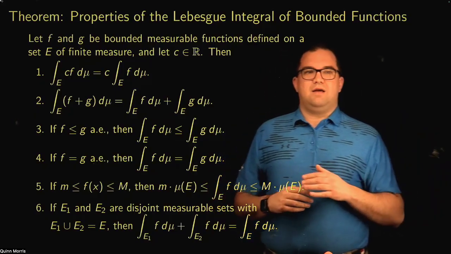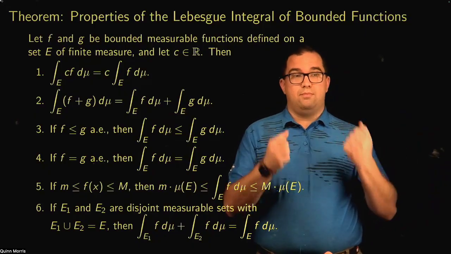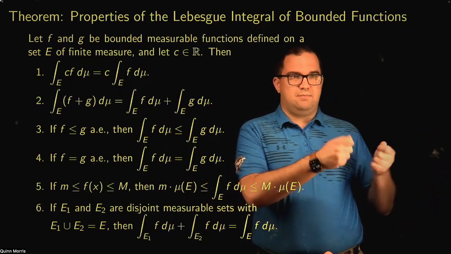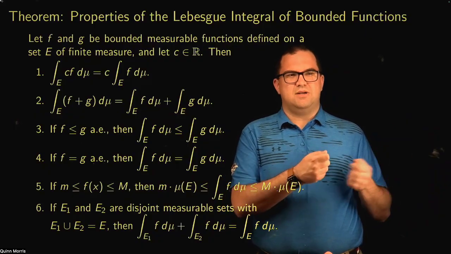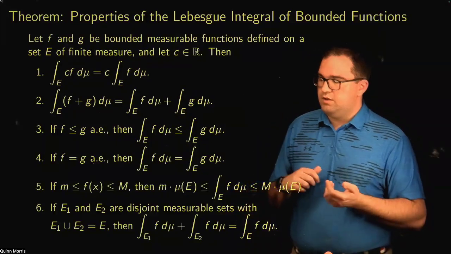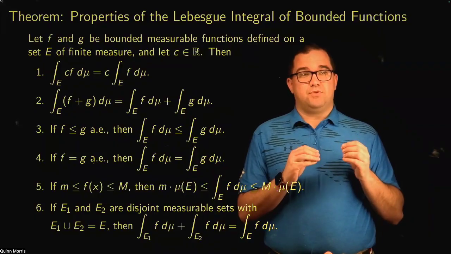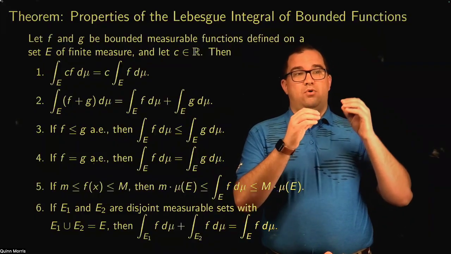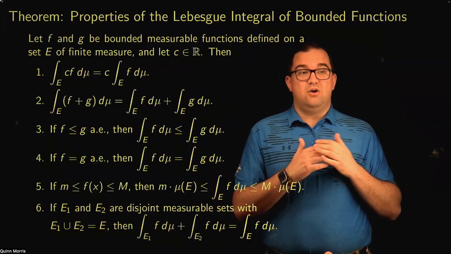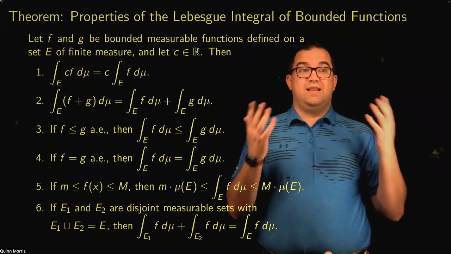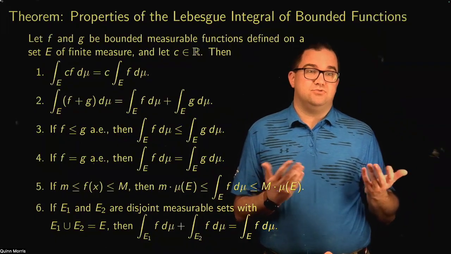That's viewing it in a positive light. This is very robust. Even if I change my functions at a bunch of points, as long as the measure of the set of points where I change it isn't too much, it's not going to change the value of the integral. On the other hand, you can view it as a lack of sensitivity. The Lebesgue integral is not able to differentiate between two functions unless they are different on more than a countable set, because if they only differ on a countable set, that would be a set of measure 0.